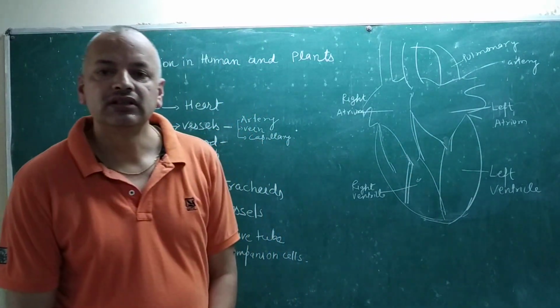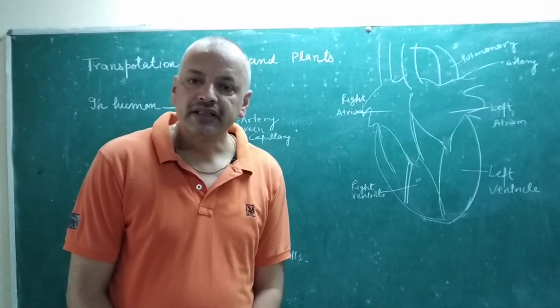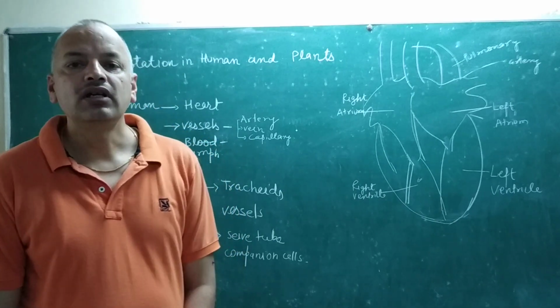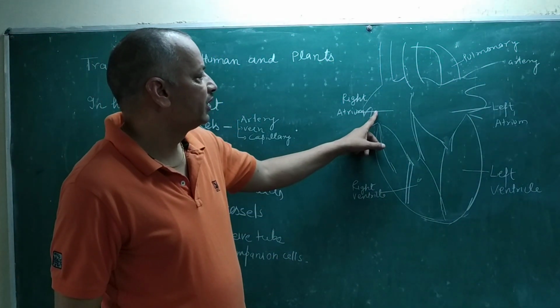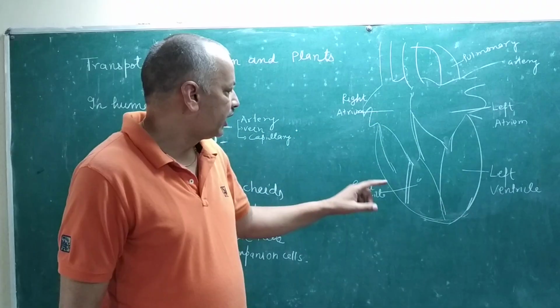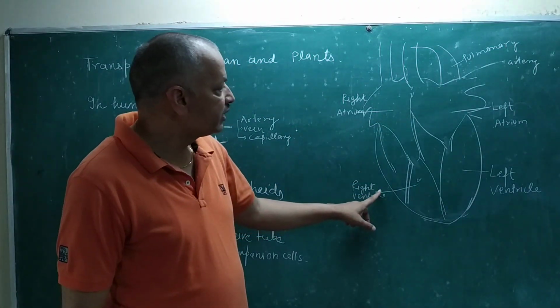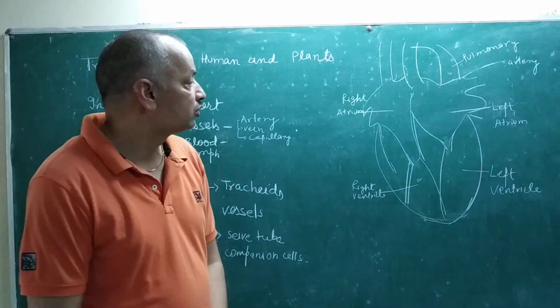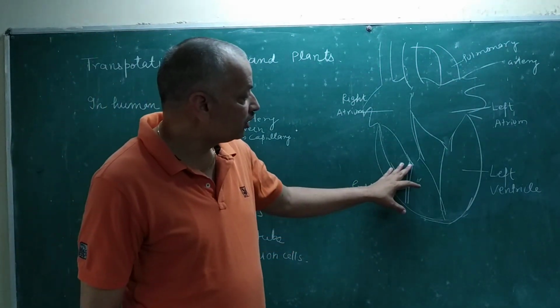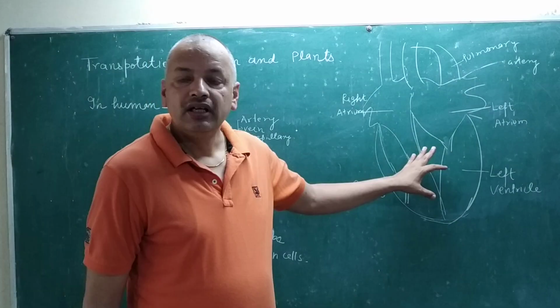Each chamber is connected to one large tube. Suppose the right atrium is connected to the vena cava and the right ventricle is connected to the pulmonary artery. So there is a clear-cut separation of chambers.